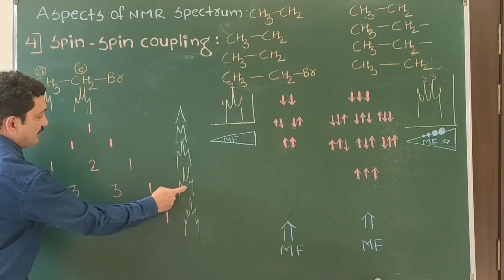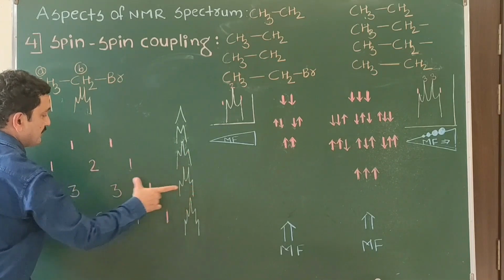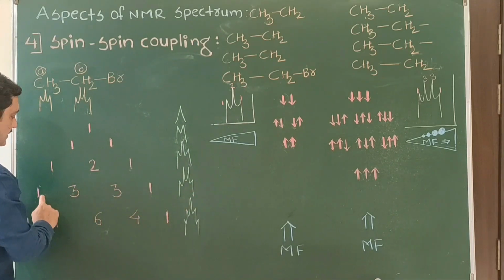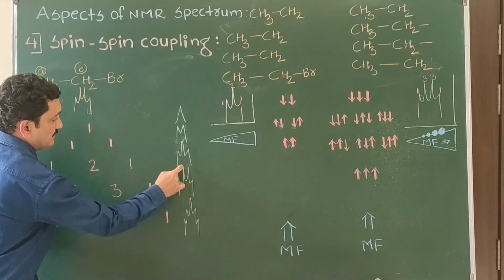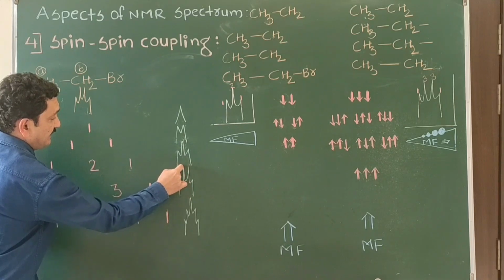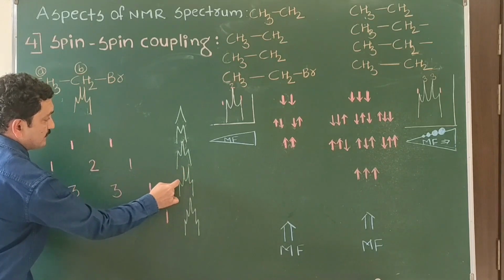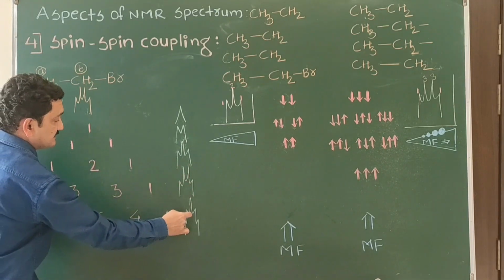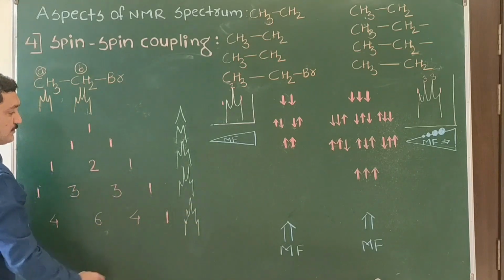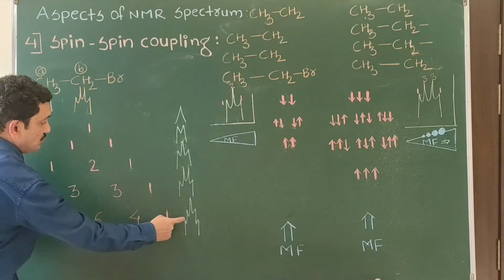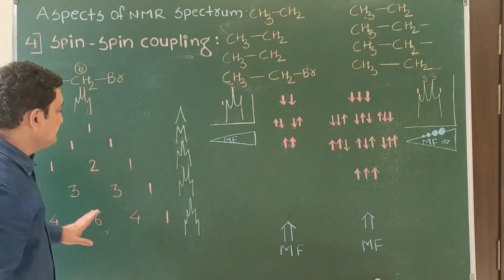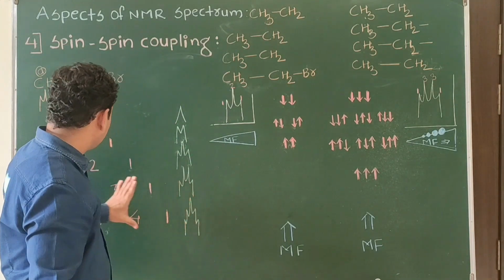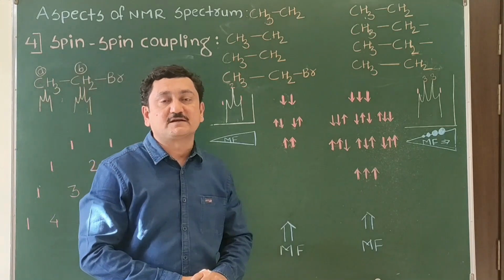If we are getting a quartet, what will be their intensity? We can remember from the Pascal triangle: 1:3:3:1. That means the two central peaks are identical in height, and each is triple the outer one. If the signal splits into a quintet, the ratio will be 1:4:6:4:1. Now, this is the intensity of the split signal that we can remember from the Pascal triangle.